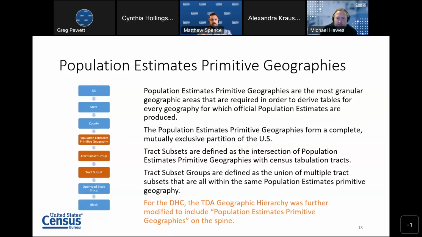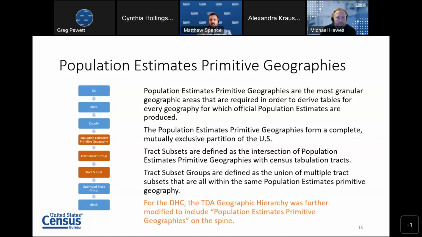For the demographic and housing characteristics file, we further modified this hierarchy to incorporate what are known as population estimates primitive geographies. These population estimates primitive geographies are the most granular geographic areas that are required in order to derive tables for all of the geographies for which official population estimates are produced. These primitive geographies form a complete mutually exclusive map of the US.